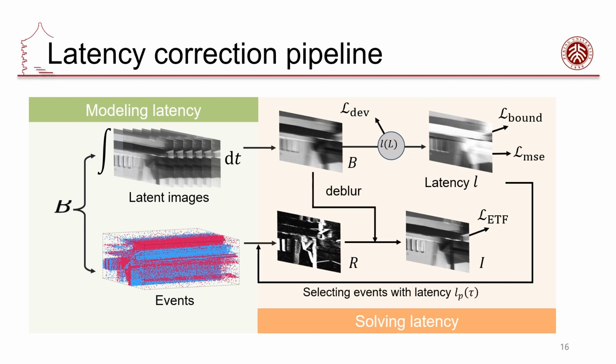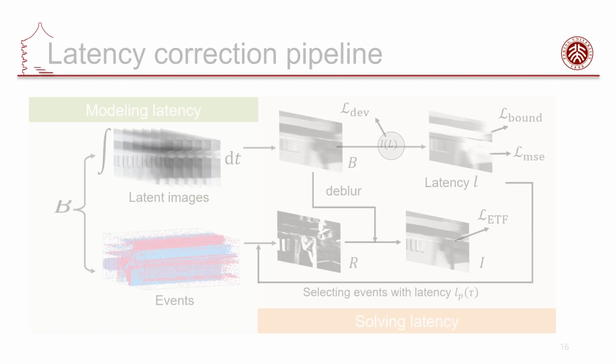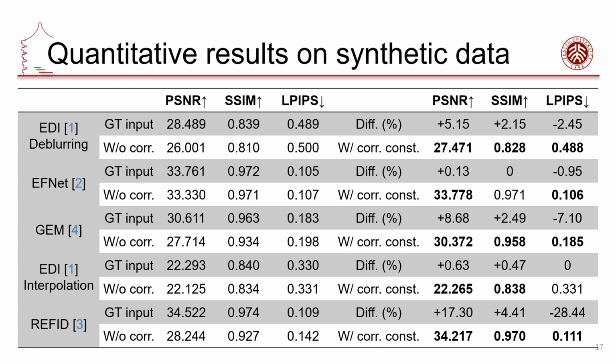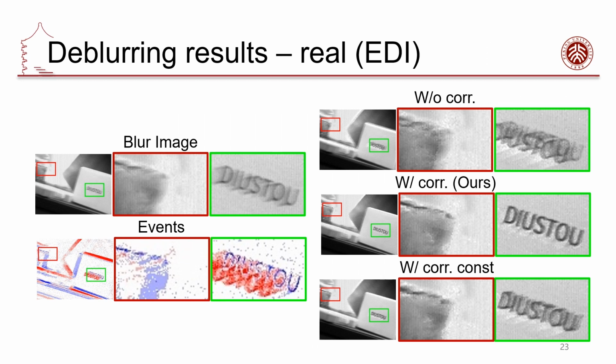We evaluate the proposed method based on two downstream tasks, deblurring and interpolation. The quantitative evaluation results on synthetic data are shown here. It shows that the proposed method can improve the performance of deblurring and interpolation by event latency correction. Then we show the qualitative evaluation results for each method separately. For EDI-based deblurring, both the constant latency and the curve-based spatially varying latency, denoted by ours, show improvements from the original deblurring results without latency correction.